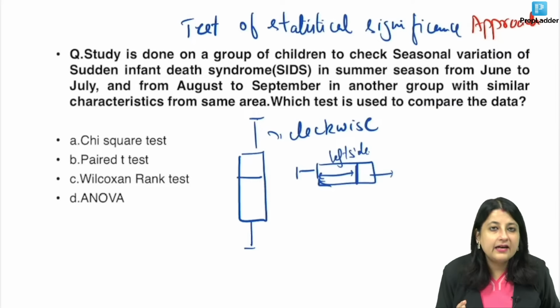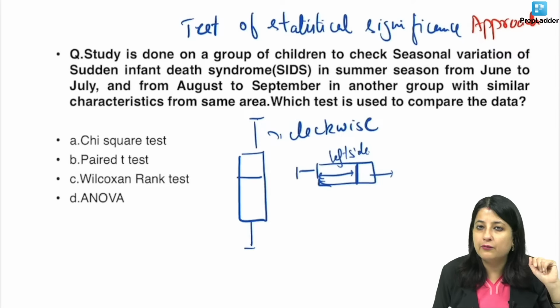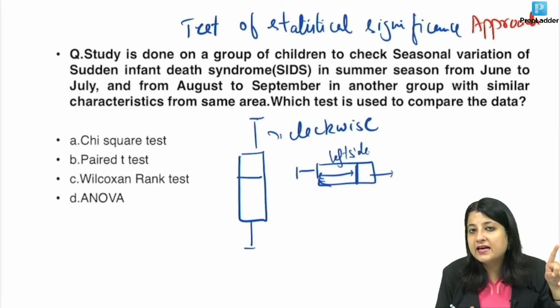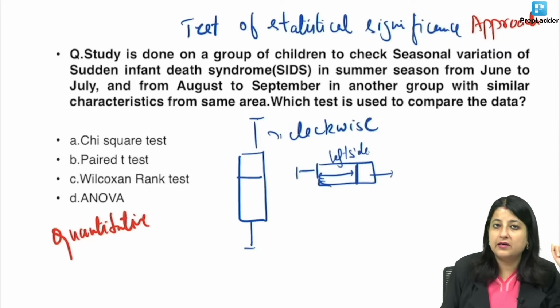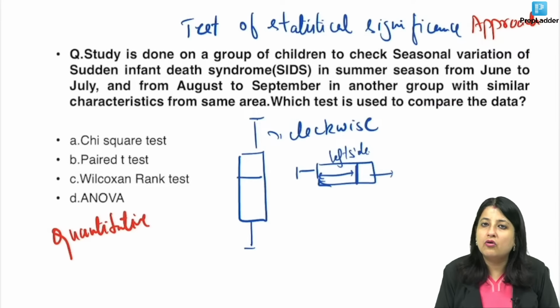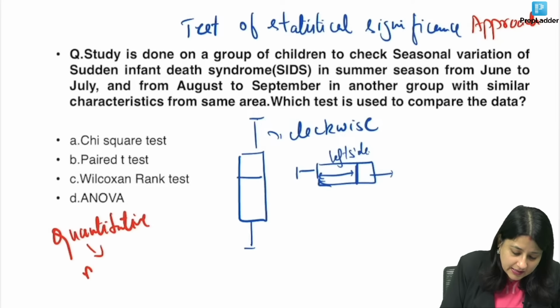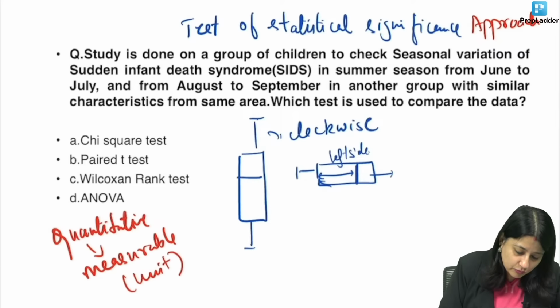To decide whether you will be using a parametric or a non-parametric test, you have to look at the variable. Is it quantitative or is it qualitative? Now remember one thing, how do you know it is a quantitative variable? What is the difference between a quantitative and qualitative? A quantitative variable is measurable. When I say it is measurable, it means it has a unit, guys.